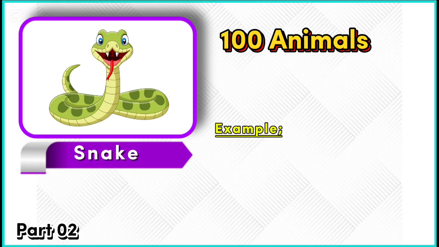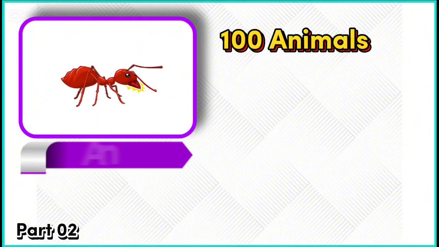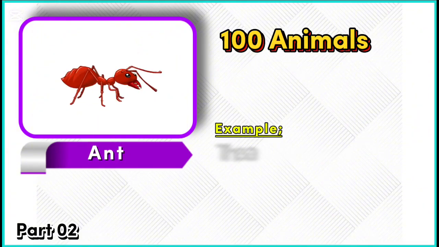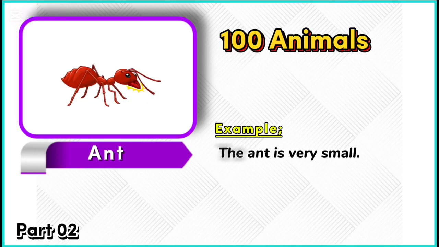Example. The snake can hiss. Ant. Example. The ant is very small.